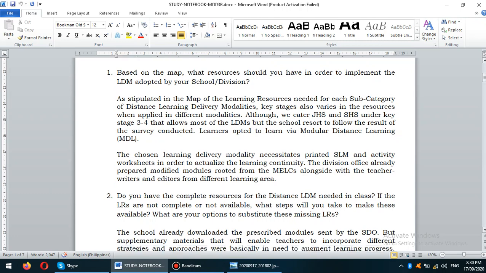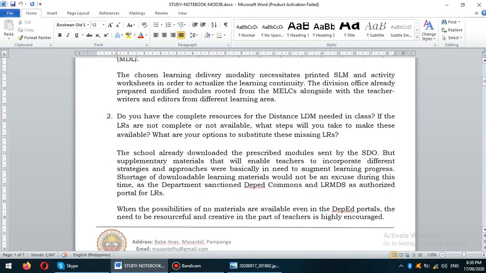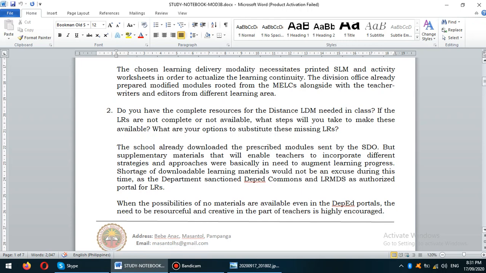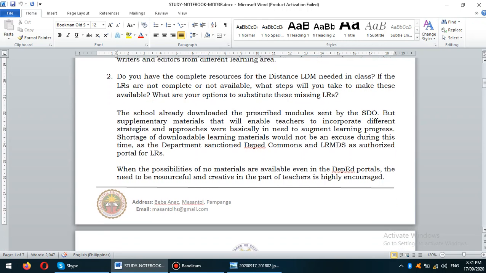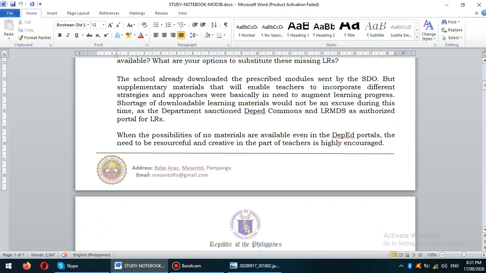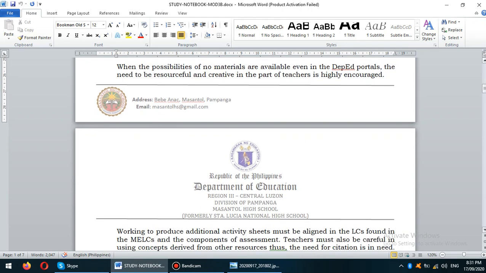And of course, for question number 2, do you have the complete resources for the distance LDM needed in class? If the LRs are not complete or not available, what steps will you take to make this available? What are your options to substitute these missing LRs? Now, this would be my sample response on question number 2. Now, let's proceed to the continuation of the answer to this question.